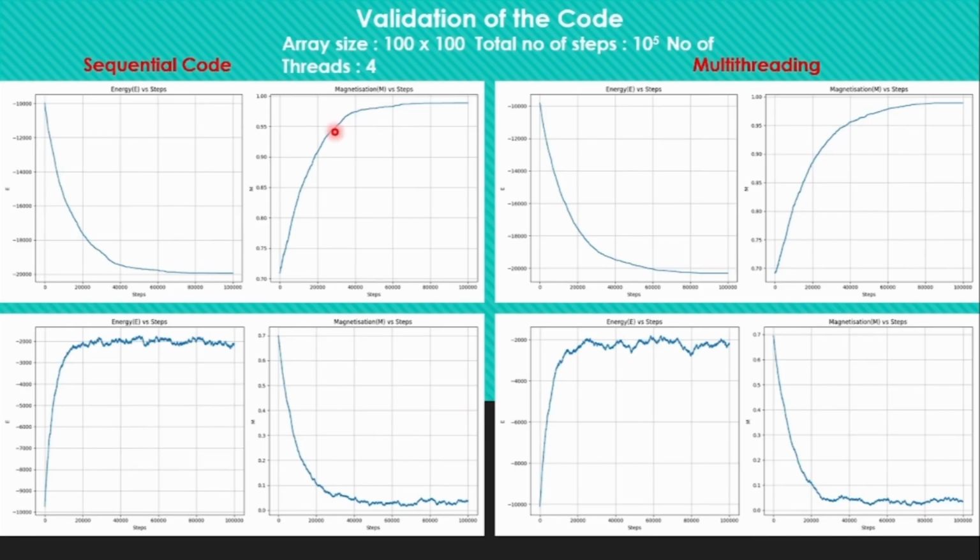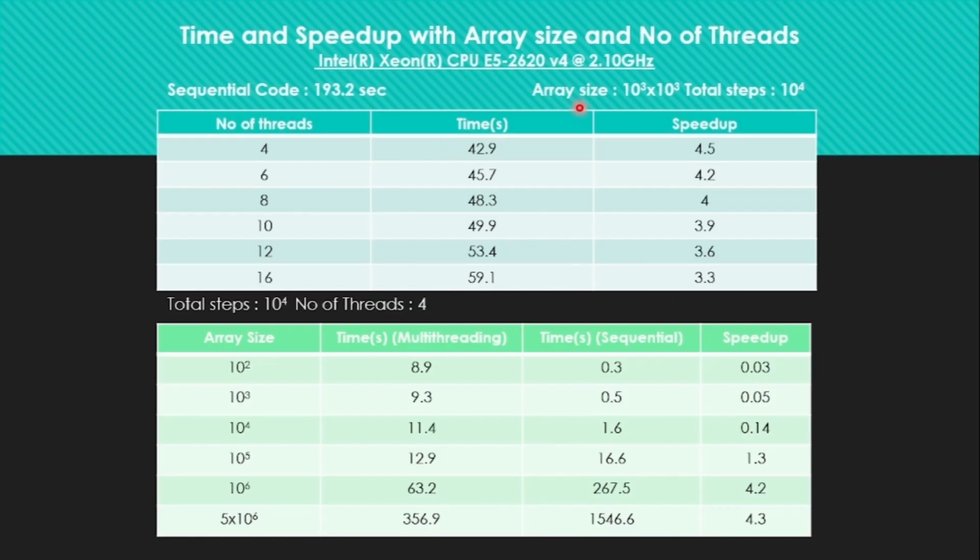And let's see whether this is giving us the actual result or not. We are comparing our result with the normal sequential code. From the sequential code we are getting this energy versus step graph at low temperature as well as high temperature. At low temperature the energy is decreasing with the steps and magnetization is increasing. At low temperature it is going to 1 and energy is going to very low. But in case of high temperature it is opposite to the low temperature. And we are getting the same nature of the graph from our multi-threading code, which means our code is valid.